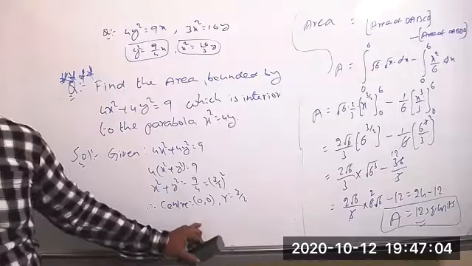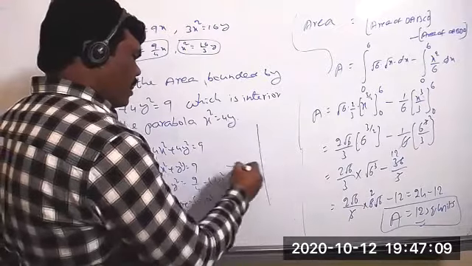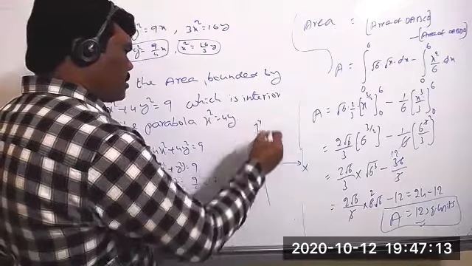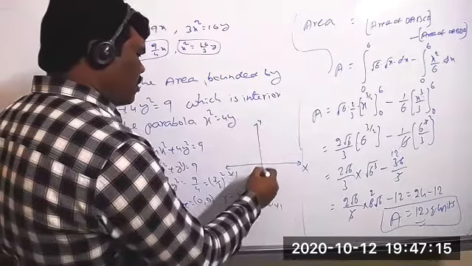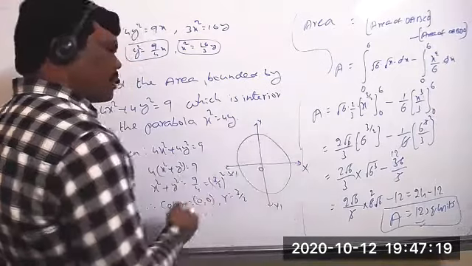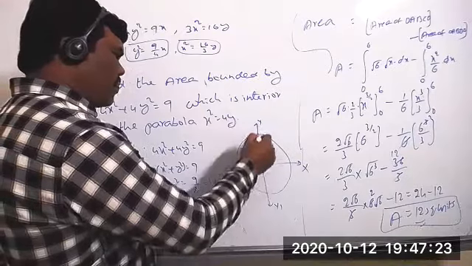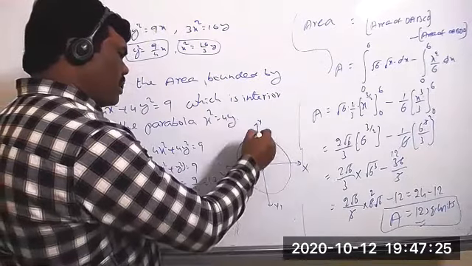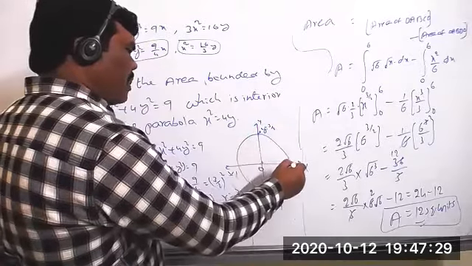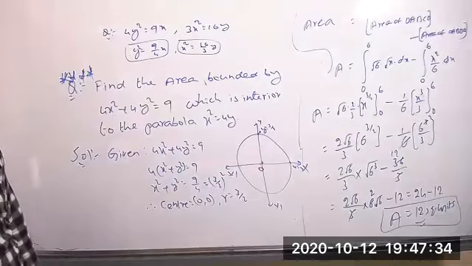Now with the center 0 comma 0 and radius 3 by 2, you can draw a graph now. The x-axis and y-axis, y and y dash in the origin. Clearly the circle will get like this. And what is the radius now? This is clearly 3 by 2, from here to here 3 by 2, from here 3 by 2 only. Suppose you've taken this point, the value of y equal to 3 by 2 here. The value of x also equal to 3 by 2 only. 3 by 2 means you can take now 1.5.